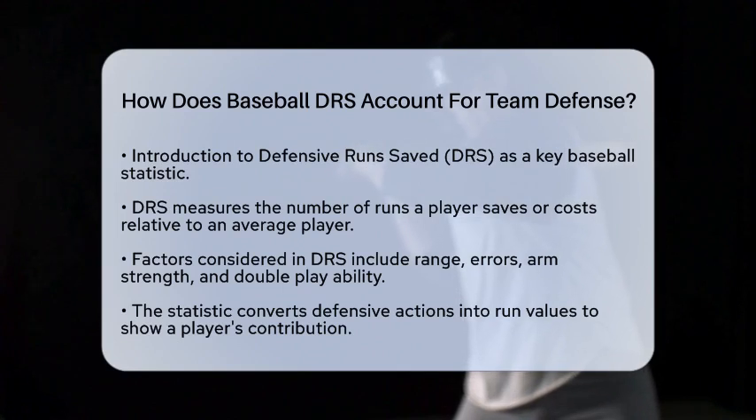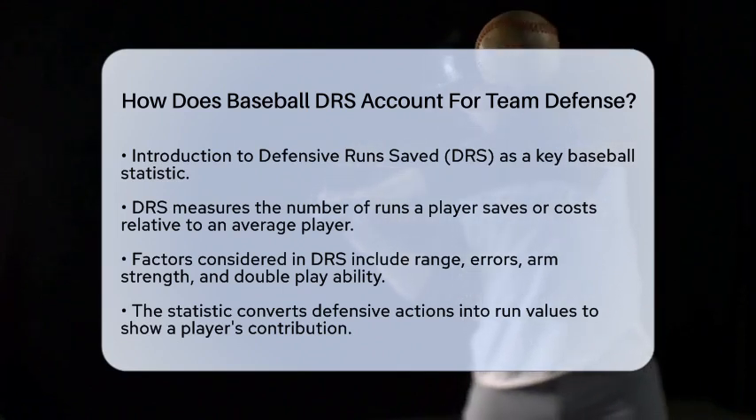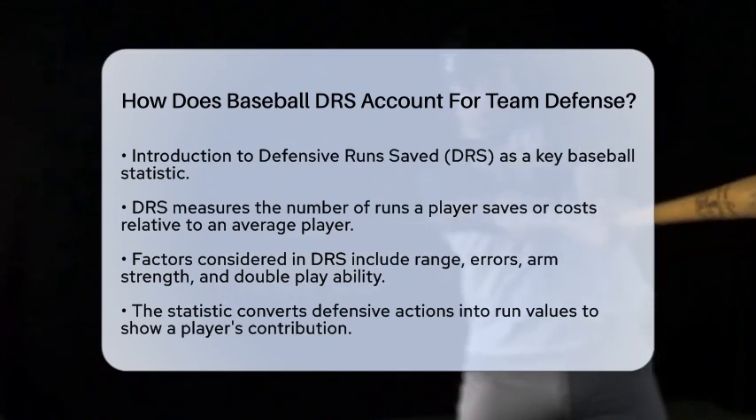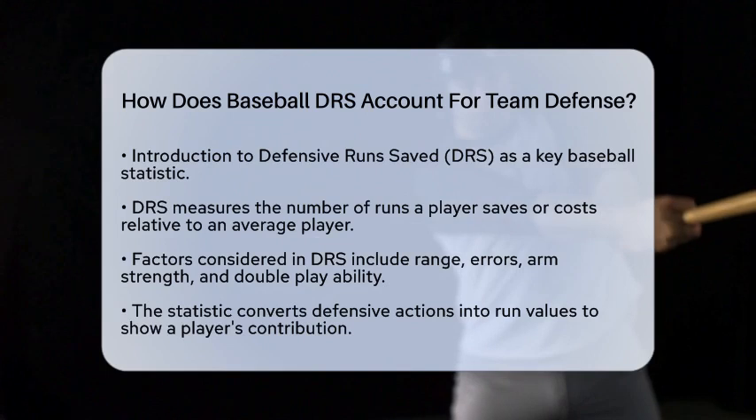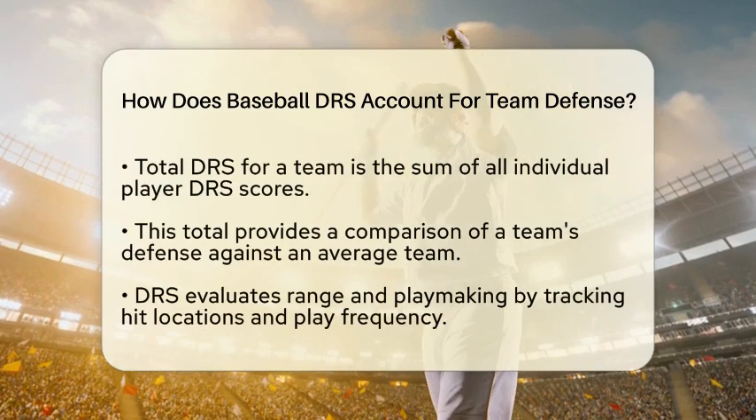Defensive runs saved measures how many runs a player saves or costs compared to an average player at the same position. It looks at various factors like range, errors, arm strength, and the ability to turn double plays. The goal is to translate these defensive actions into run values, showing how much a player's defense contributes to their